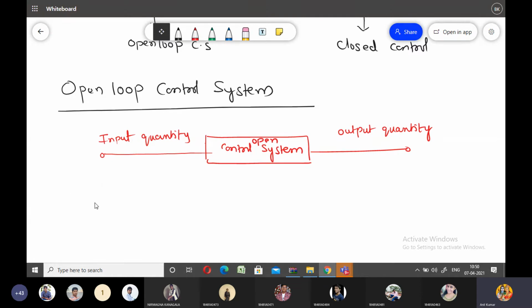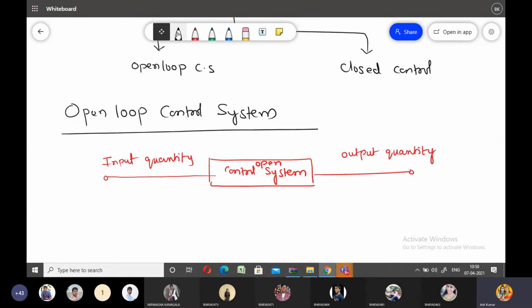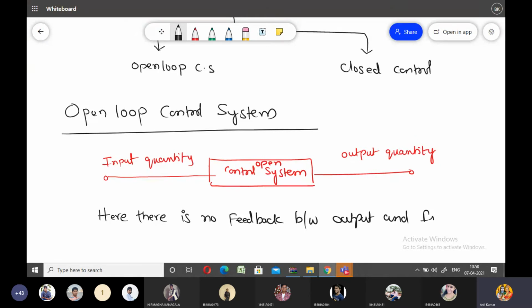Here there is no feedback between output and input.